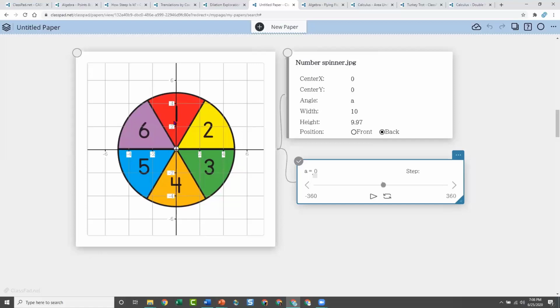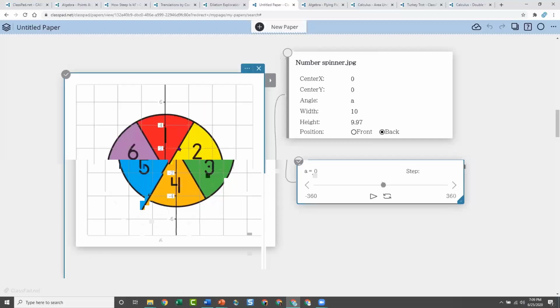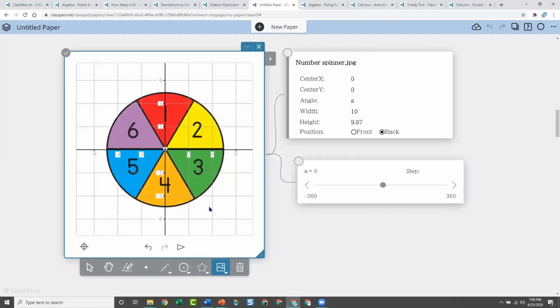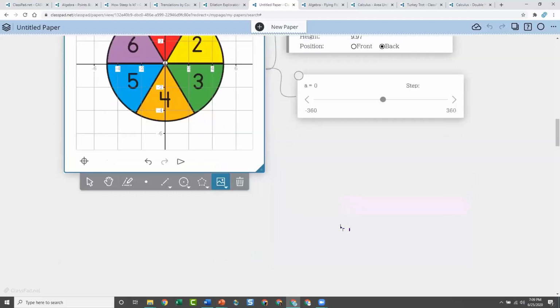Okay, so here I am at 0, and let's say I tell the students, I want the left side of this one wedge to be where the left side of the two wedges is. What angle of rotation would I have to move it? And they can test around like that. So there's lots of things you could do, but you can control your image now by a slider, which is really nice. So that was just another thing that you can do.